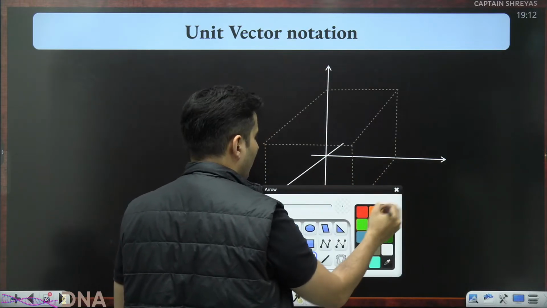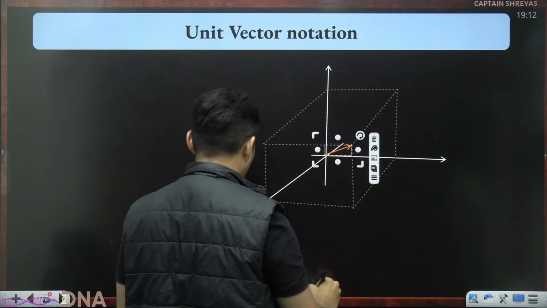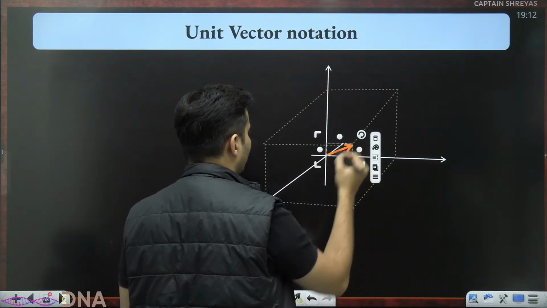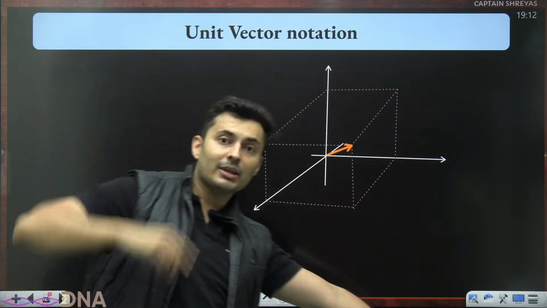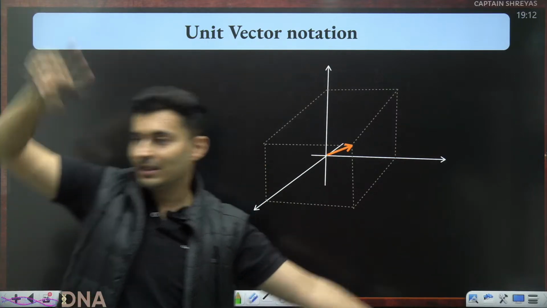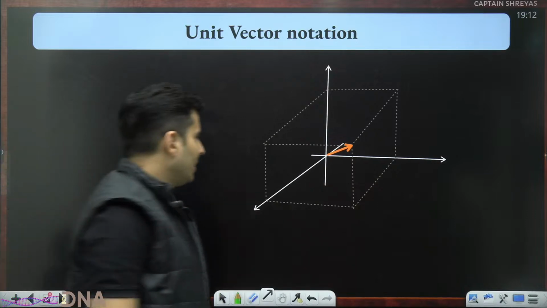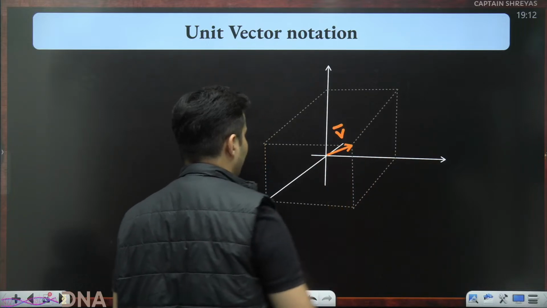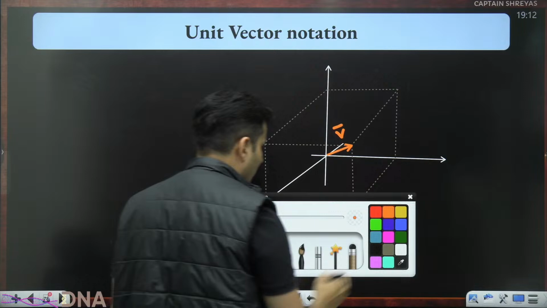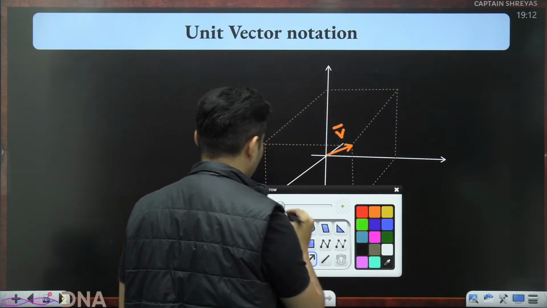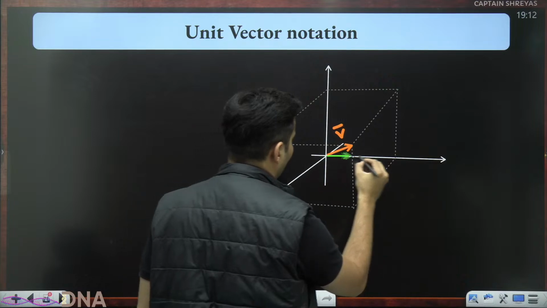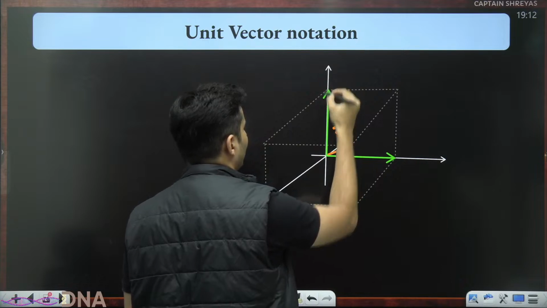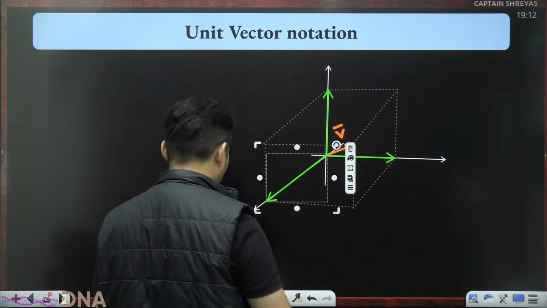Imagine your original vector from one corner to the other corner. Just imagine your vector from one corner to the other corner. It's like a room and you're going from one corner to the diagonally opposite corner. If that was my original vector, it has basically three components now. Observe those three components carefully. One component is right over here. Then one other component is right over here. And the other component is right over here.